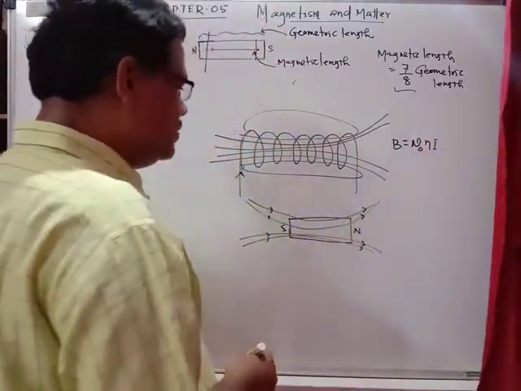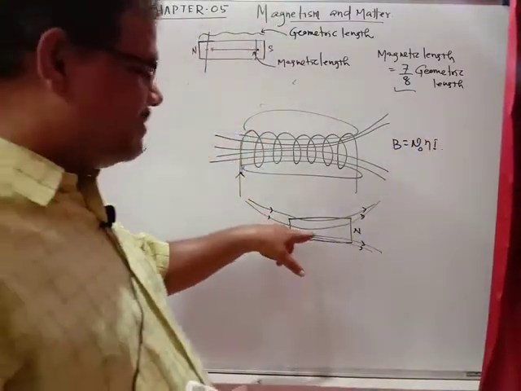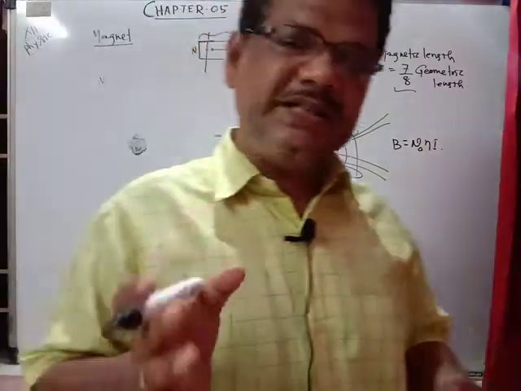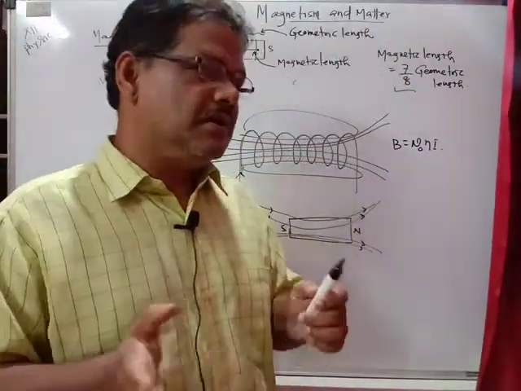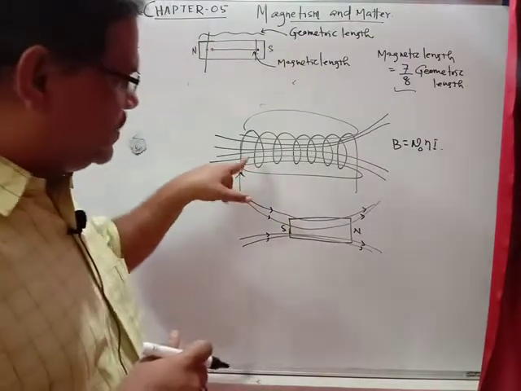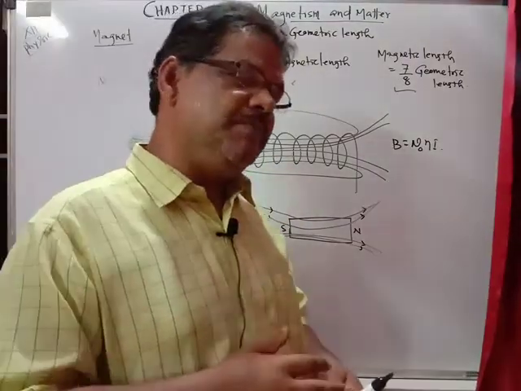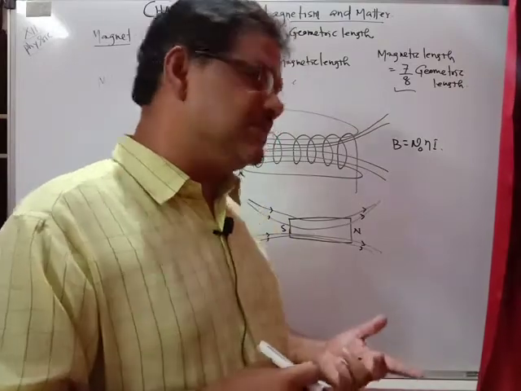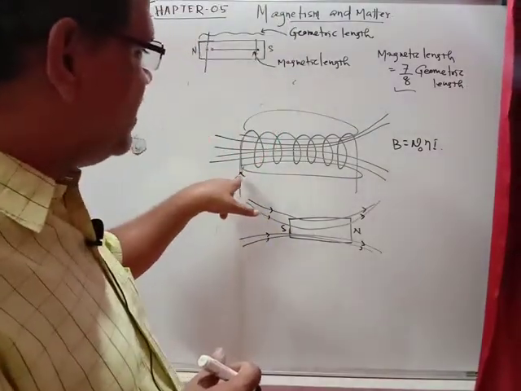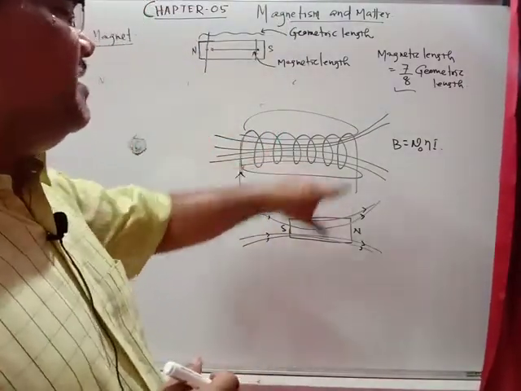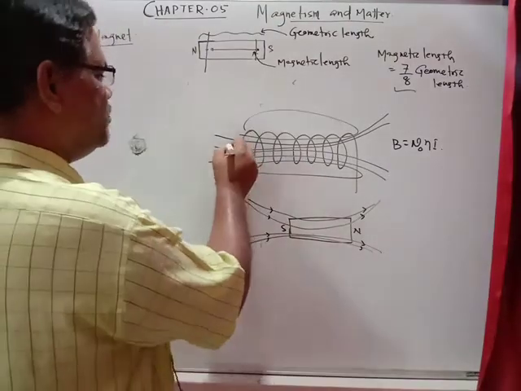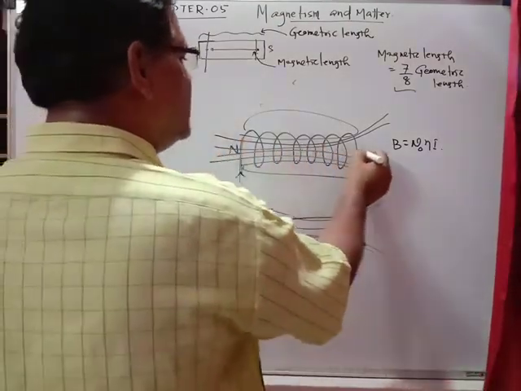Ni. So if you compare, suppose a bar magnet is suspended freely, it always points in the north and south direction, and in a similar manner, if the current carrying solenoid is suspended freely, it will always point in the north and south direction, because when the current is passing through the solenoid, immediately one side will be the north pole and the other side will be the south pole.